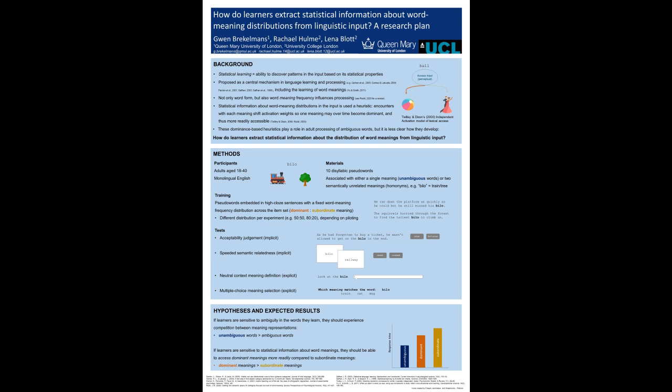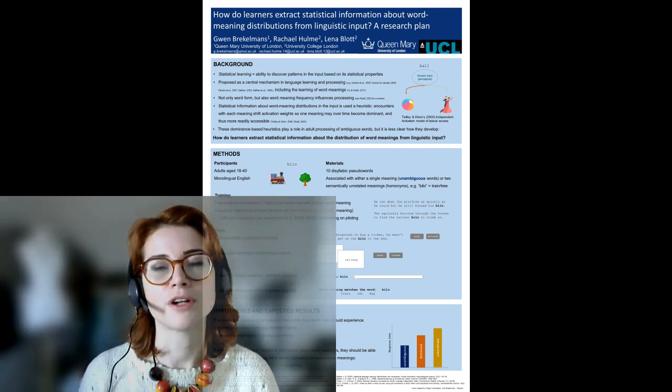We will also ask participants to define the words. This will show whether participants have learned the word meanings at all and whether the meaning distribution in their learning input influences recall and production, such that dominant meanings are perhaps produced more often than subordinate meanings. Finally, we'll use a multiple choice task in which participants select the correct meaning of below to check whether they have learned both meanings. We are grateful for any suggestions you might have on our research plan.